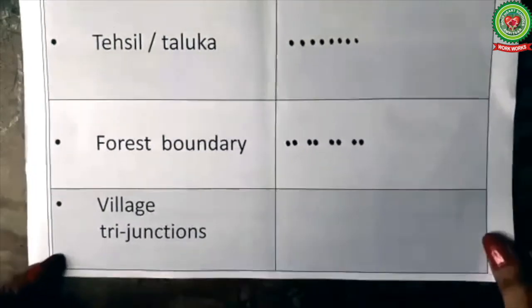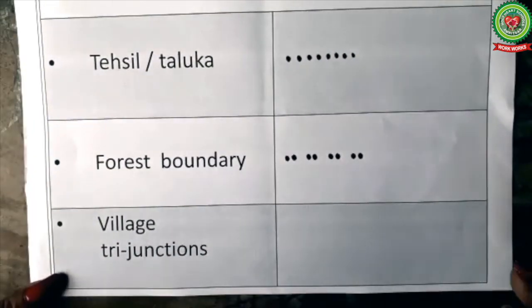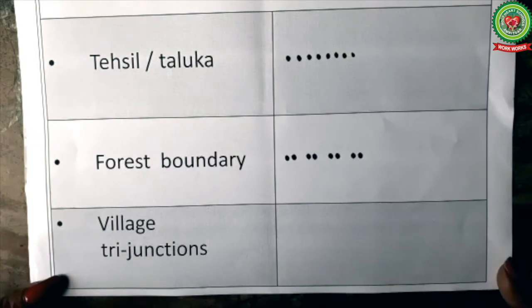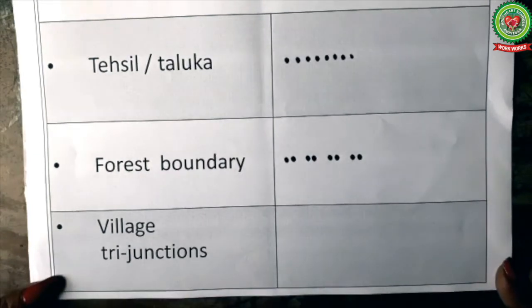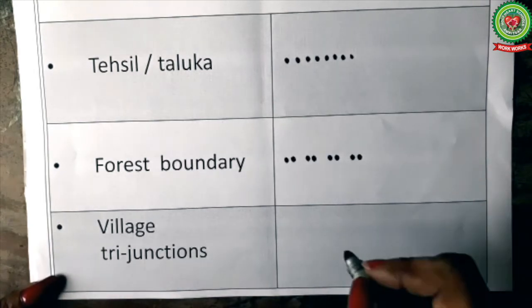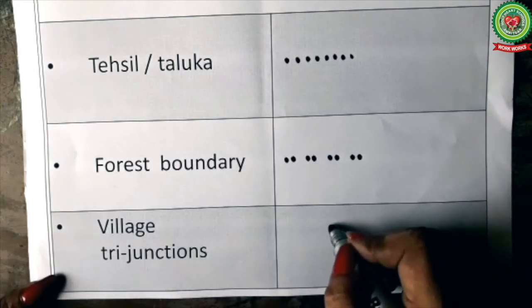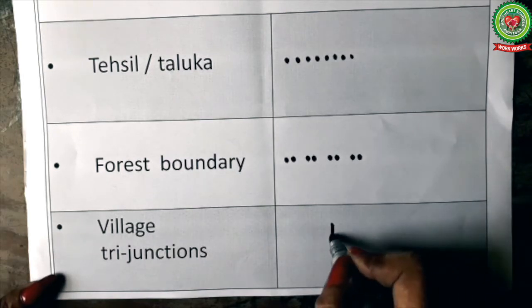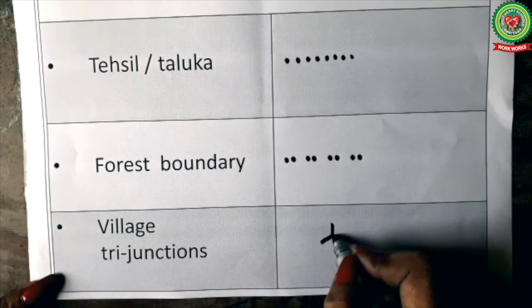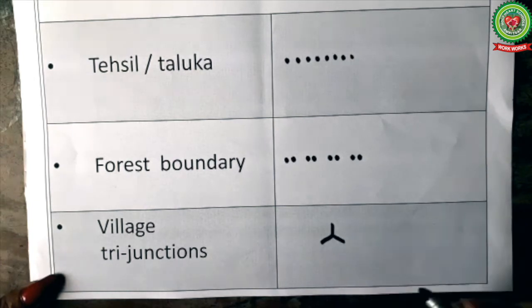Next we have the village tri-junctions. Village tri-junction means it is a place where the borders of three villages are meeting. So it is shown with three lines which are touching each other like this. They will not intersect, they will just touch from one part. So this is the symbol of village tri-junction.